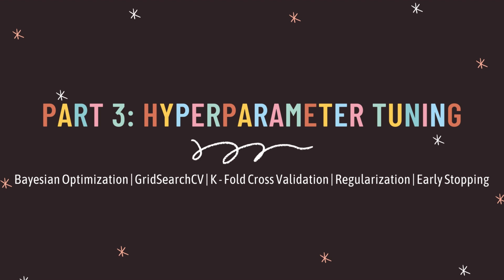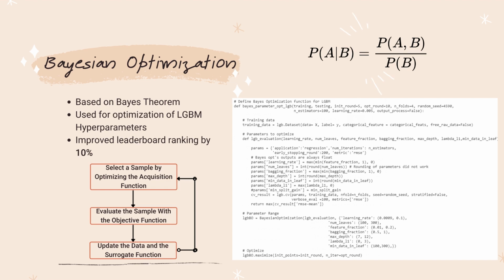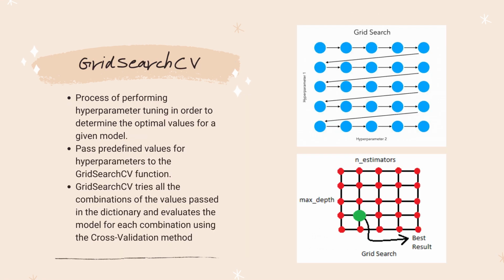Based on the observations from the various baseline models that were built, we proceeded to conduct hyperparameter tuning using various methods to extract the best performance for our models. Bayesian optimization heavily relies on probability and the Bayes theorem. The optimization technique was applied to the LGBM model and was able to improve the leaderboard position by a massive 10%.